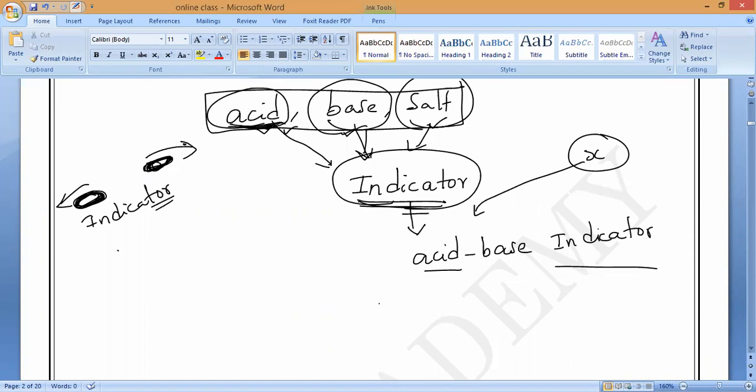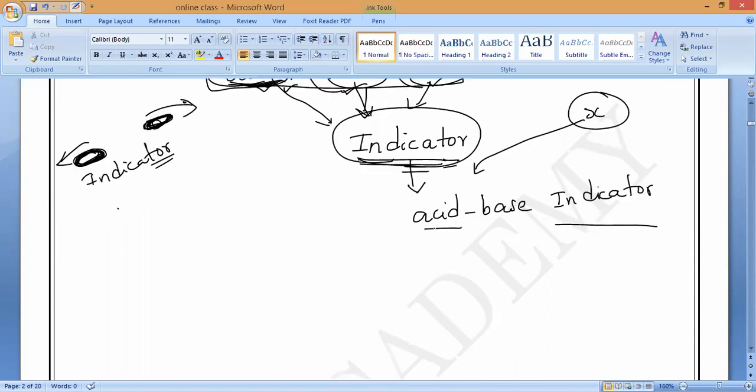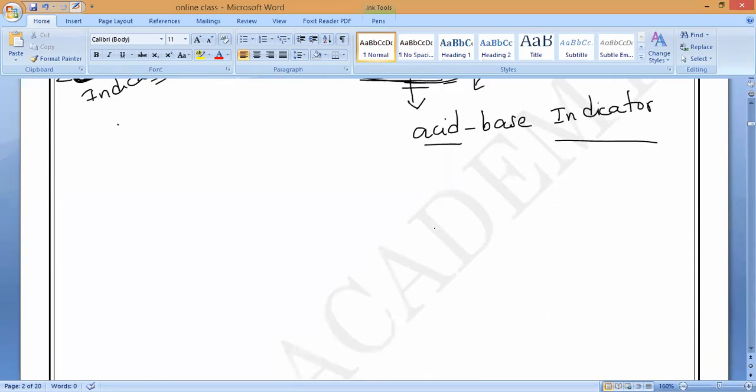Okay. So now let us come here. First, understand the meaning of indicator and how we use them to test acids and bases. So our first concept which we are going to study in this chapter is indicators for testing acids and bases. Please all of you note it down. Indicators.